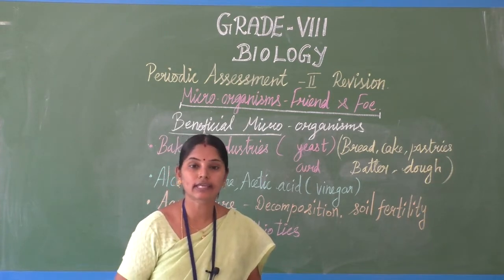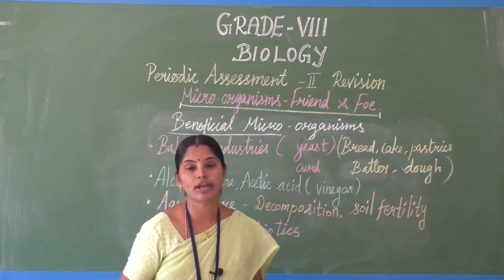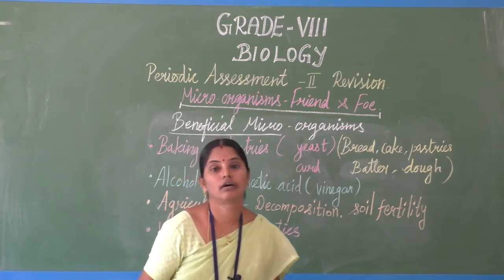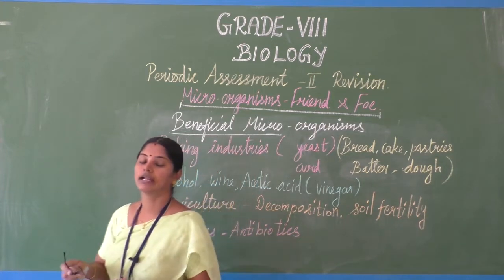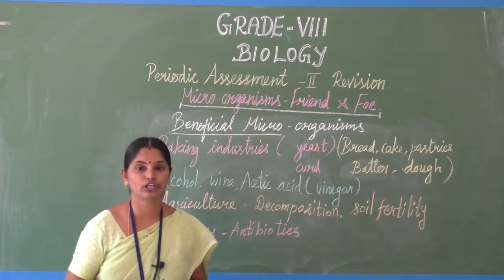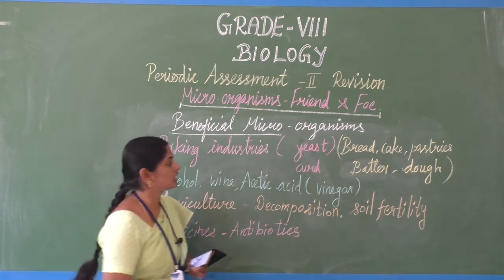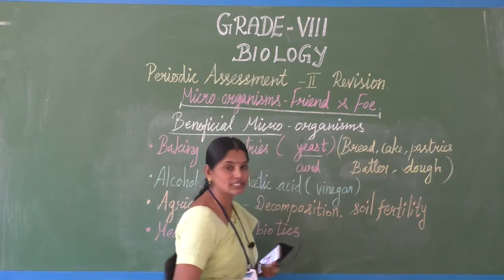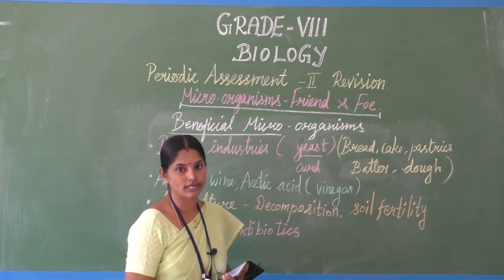So the cakes and pastries made out of that are very soft, and the taste is also very good. That microorganism is yeast. This yeast is a single cell microorganism.